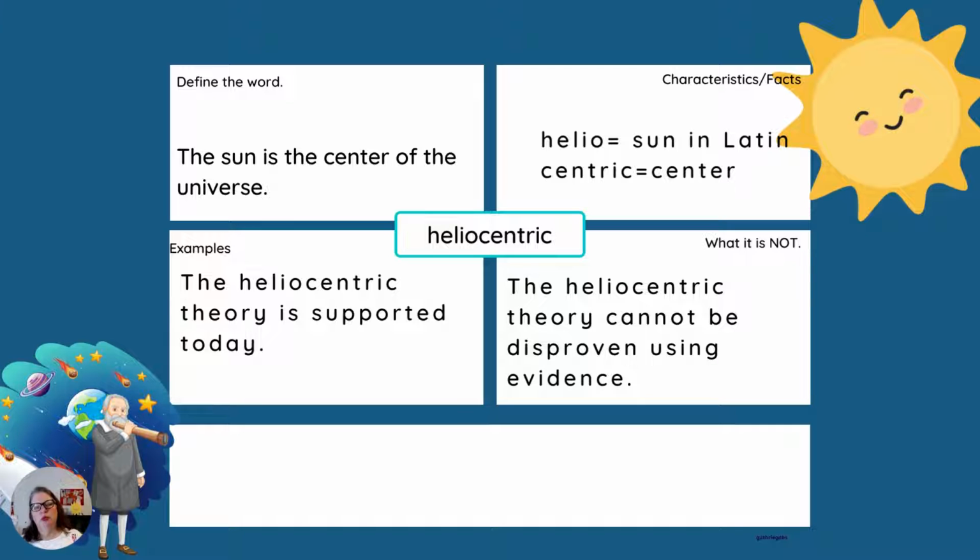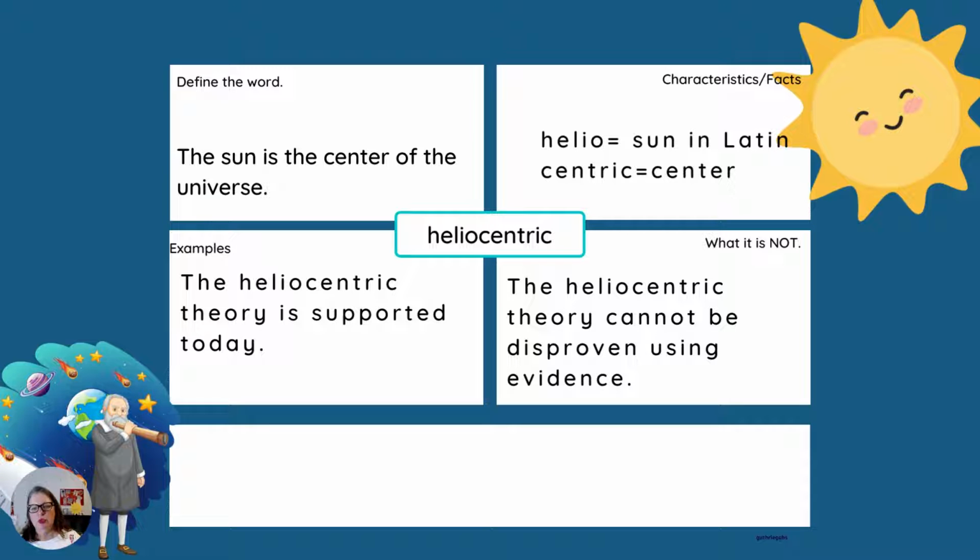And then we get an opposing view. We get the idea that the sun is the center of the universe, right? And you've probably known that since before you can remember. You probably can't remember a time when you didn't think of the sun as being the center of the universe, because it's common knowledge. So helio refers to the sun, and the heliocentric theory, or the solar system, right, sun-centered system, is what we believe in today.